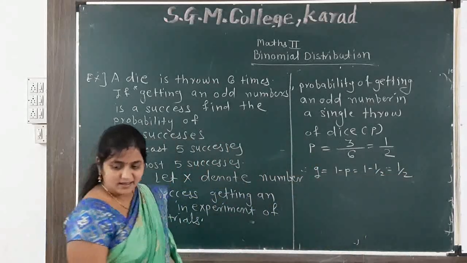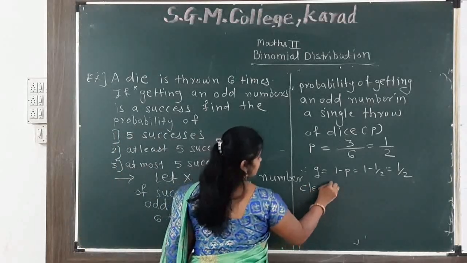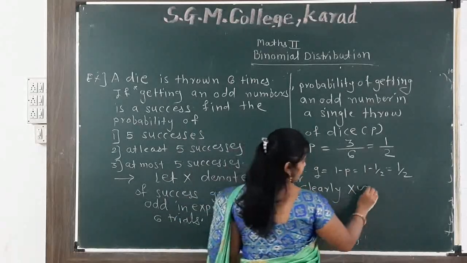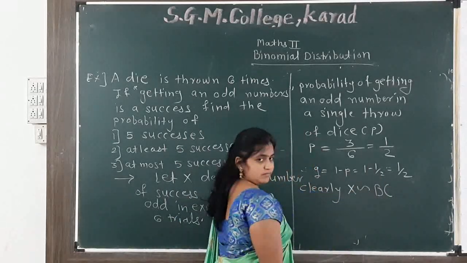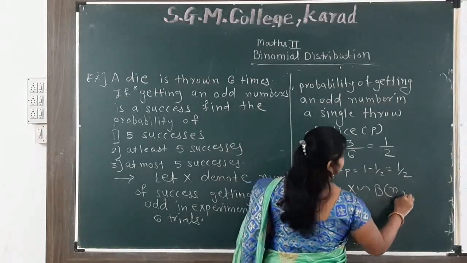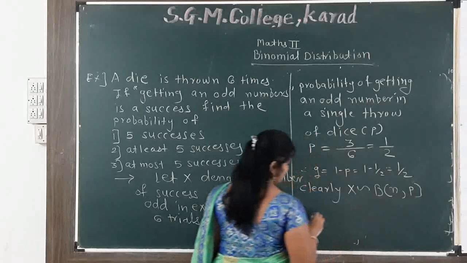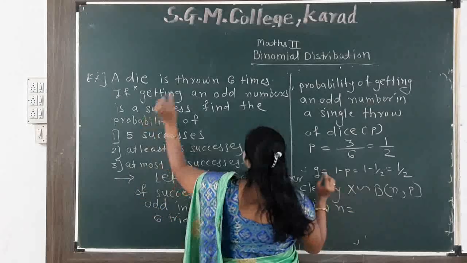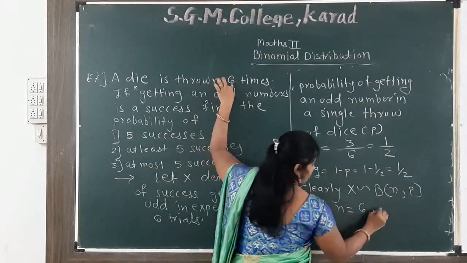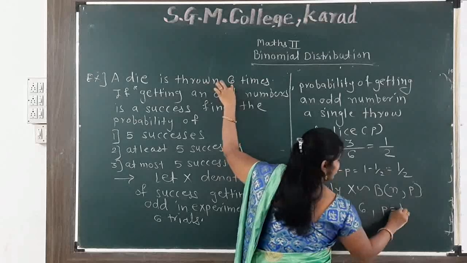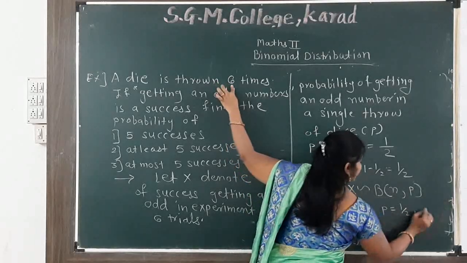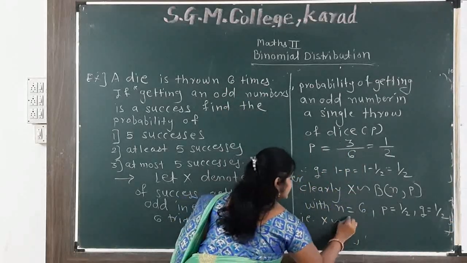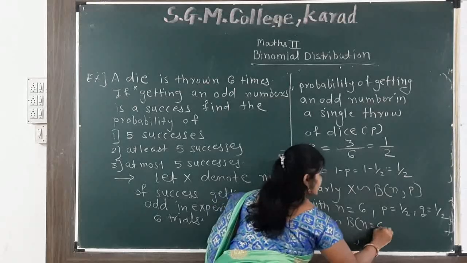So clearly here X, the number of successes, is a binomial distribution with parameters n and P. n is how many times the die is thrown? 6. What is the probability of success? 1 by 2. And the probability of failure? 1 by 2. That is, X is binomial distribution with n equal to 6 and P equal to 1 by 2.